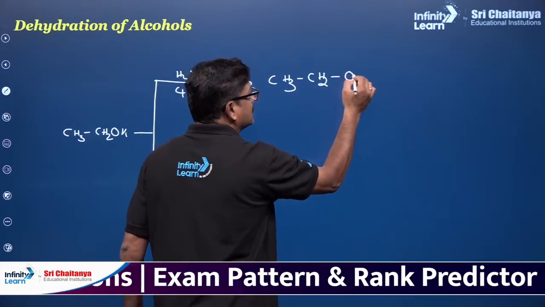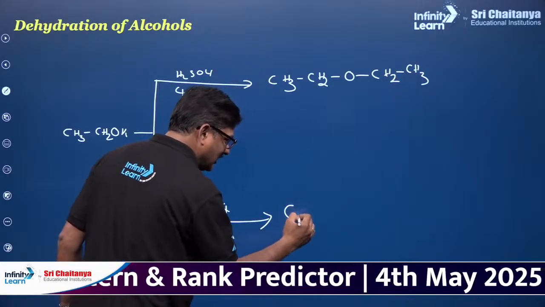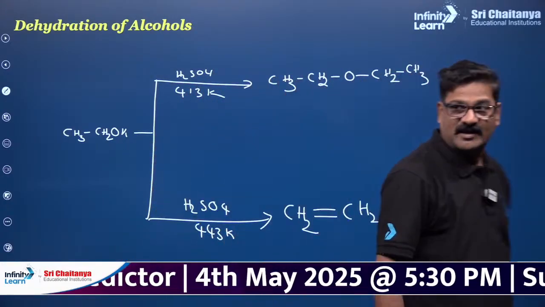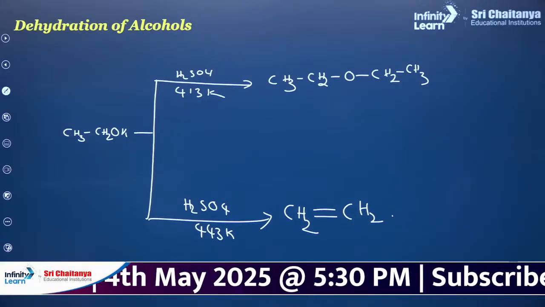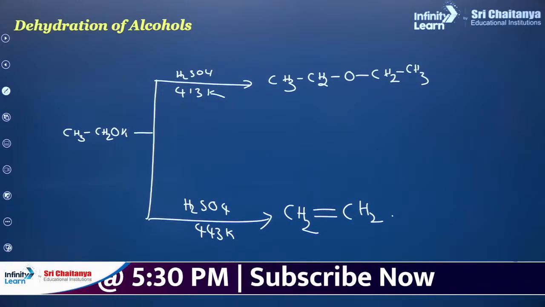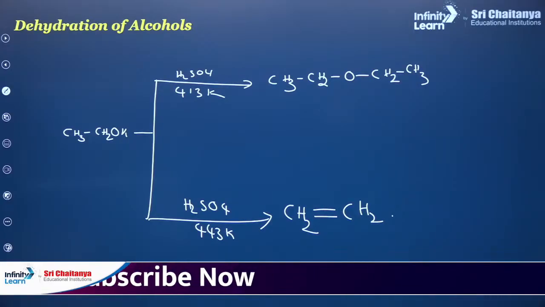Diethyl ether is formed. This is very important. It is given clearly in the NCERT. So mind it, this reaction can help you a lot in your examination. You may see a question like this tomorrow. Any doubts? It is there in the NCERT textbook.